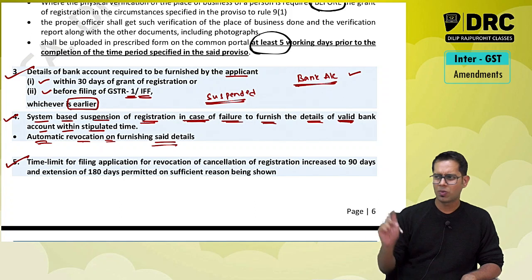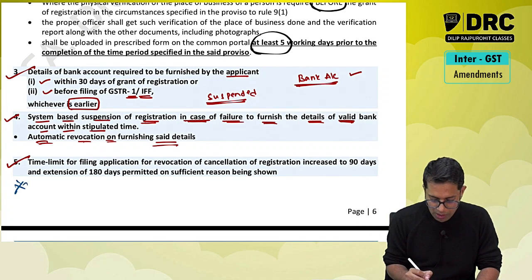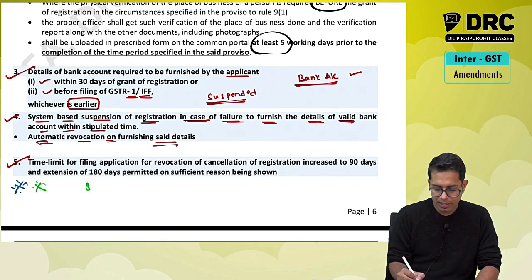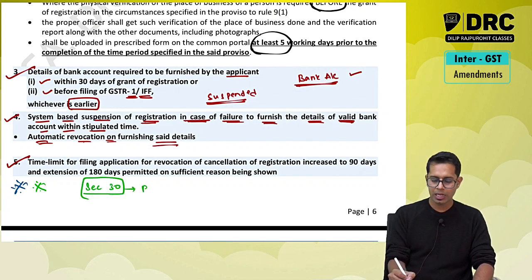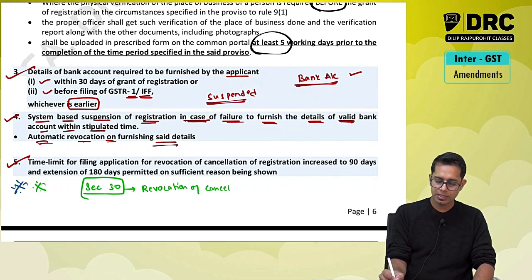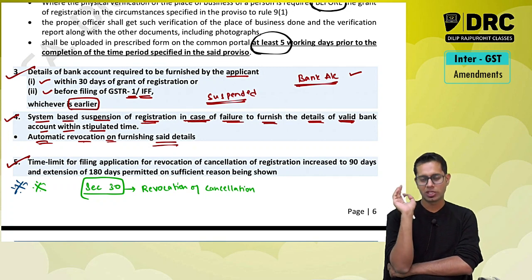Okay, there is one more small procedural but important amendment in your registration chapter. There is a section called section number 30, which is the last section for your registration topic. Section 30 talks about what, sir? Revocation of cancellation. What is this section telling? Time limit for filing revocation of cancellation.